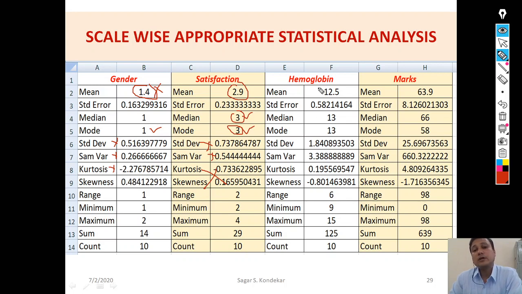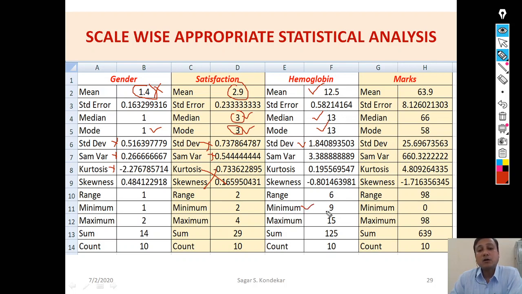Now if I come to the hemoglobin level, the mean hemoglobin level is 12.5, and I can give meaning to that. The median is 13. Majority of the respondents have 13 as a hemoglobin level. The standard deviation means each respondent is on average 1.84 hemoglobin units far from the mean. In that way we can explain all this.